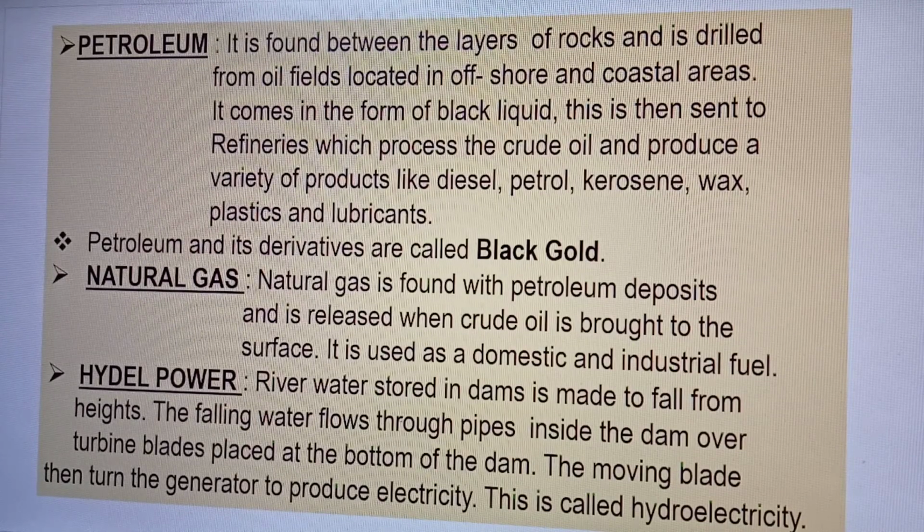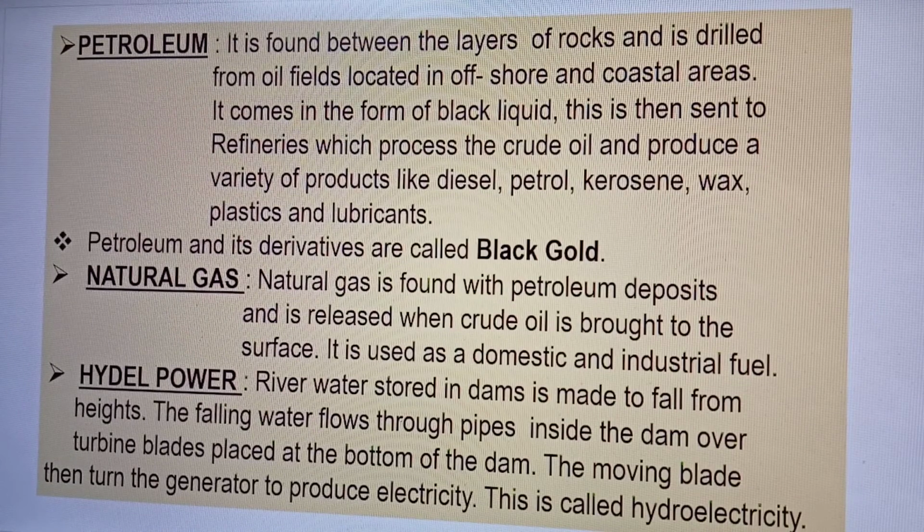Hydropower. River water stored in a dam is made to fall from a height, and the falling water flows through pipes inside the dam over turbine blades placed at the bottom of the dam. The moving blades then turn the generator to produce electricity. Electricity produced in this way is called hydroelectricity.